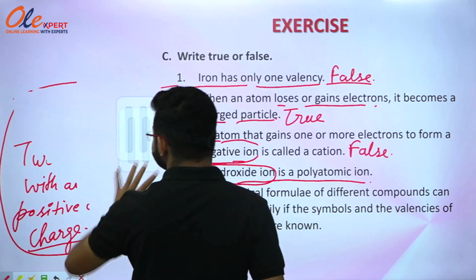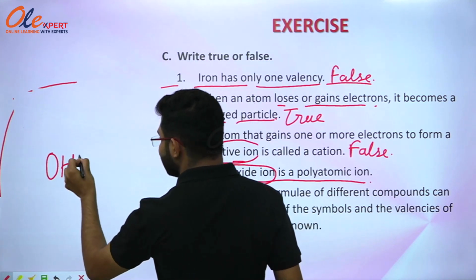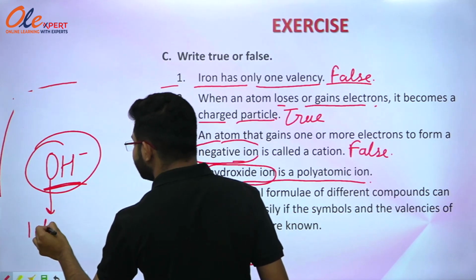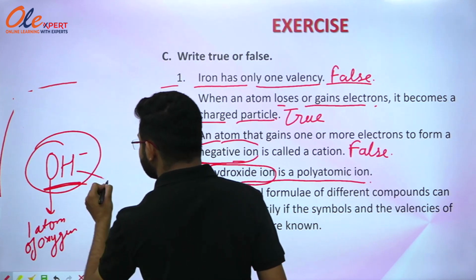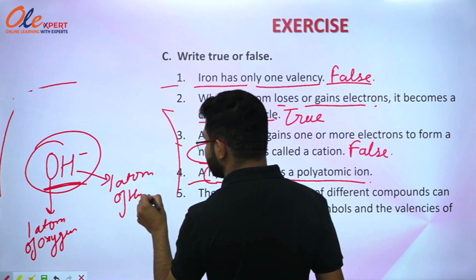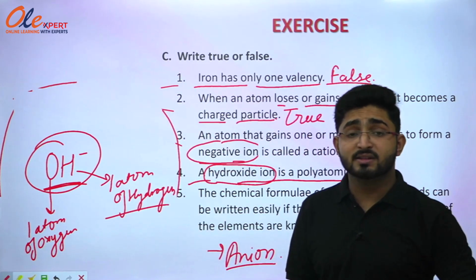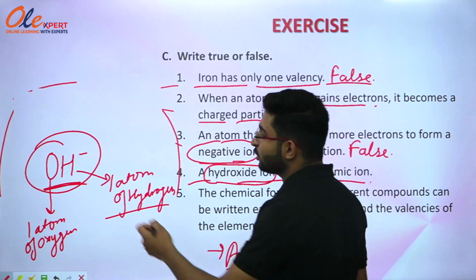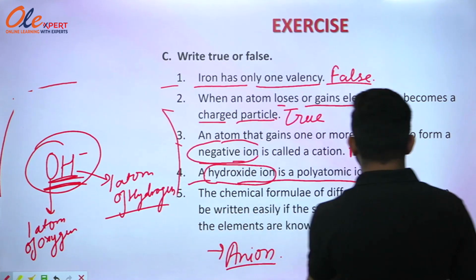how do we represent hydroxide ion? Firstly, tell me that. We just represent it by the formula OH negative. So you can see in this ion there is one atom of oxygen and another atom of hydrogen. So I have already told you, whenever any ion consists of two or more atoms of the elements, that ion is known as polyatomic ion. So this will be a polyatomic ion. So this statement becomes a true statement.